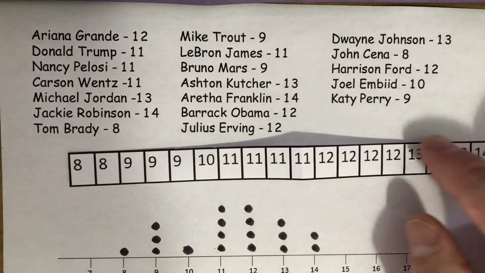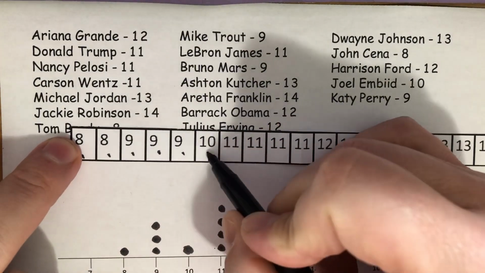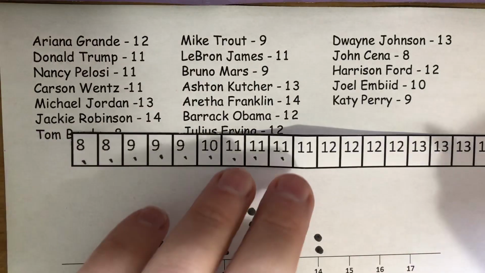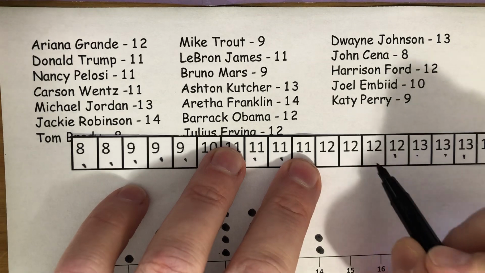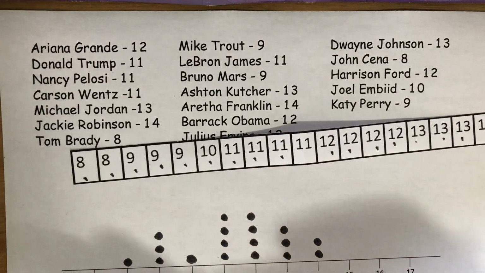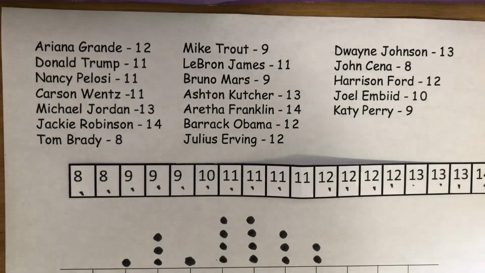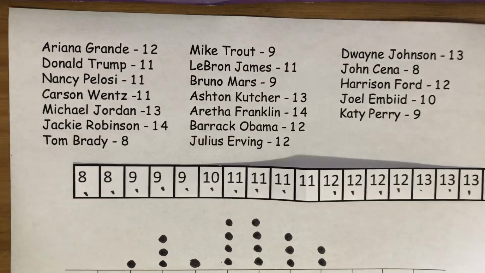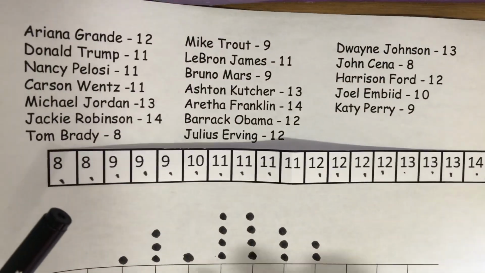The other thing I could do is I could count. So you could see that there's 1, 2, 3, 4, 5, 6, 7, 8, 9 numbers to the left of the middle, and 1, 2, 3, 4, 5, 6, 7, 8, 9 numbers to the right of the middle, clearly indicating that 11 is the middle item in this data set. So that's pretty straightforward. So the median is definitely 11, and the mode is both 11 and 12.